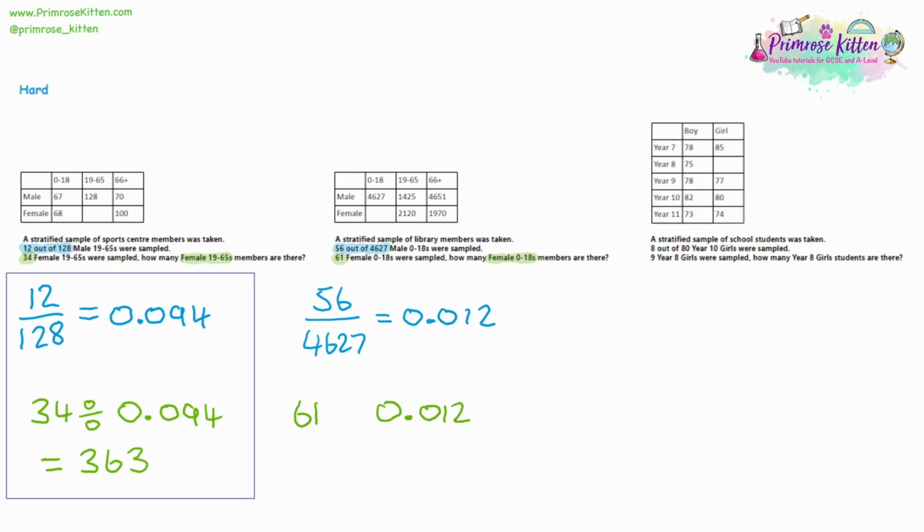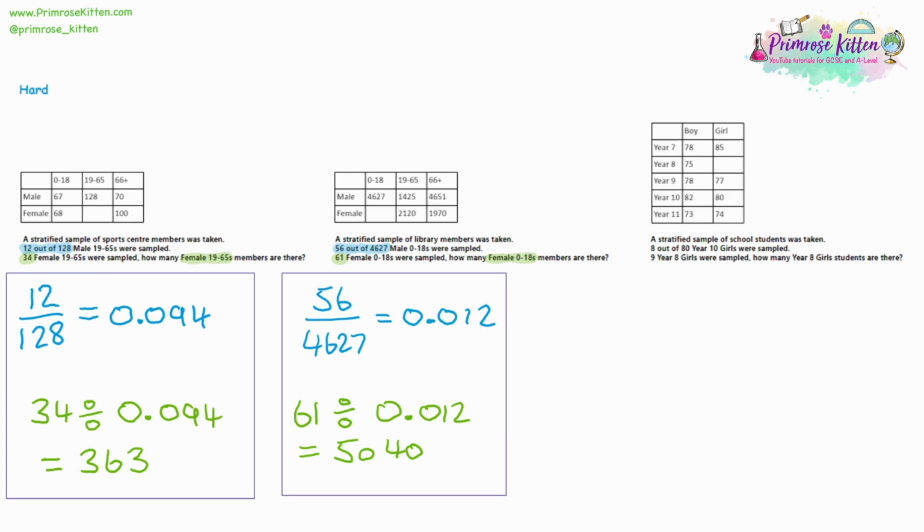Again, because we're working backwards, it won't be multiplication this time, it will be a division. So 61 divided by 0.012, and that is giving me as an answer 5,040. Now I've got 0.125 on the end as well, and again we can't have 0.125 of a person, we can only have whole people. So we're going to round it to the nearest whole number, so 5,040 will be our final answer. The reason why we're rounding is because the 61 we're given as a clue in the question, that number itself has already been rounded, which introduces a rounding error. So we're working back towards our answer, just realise we need a whole number answer so we can round.